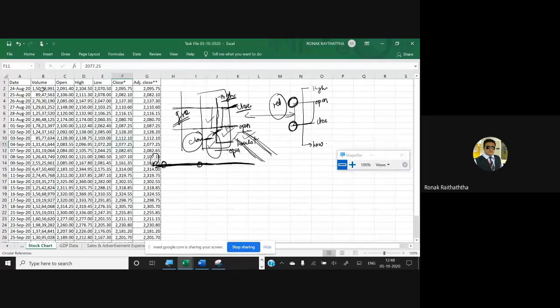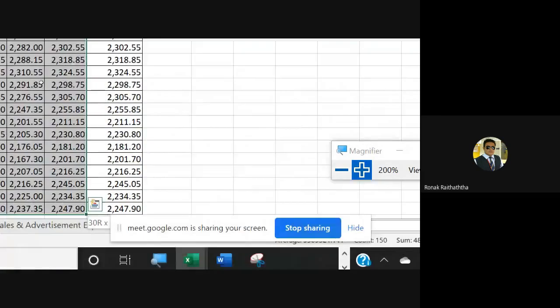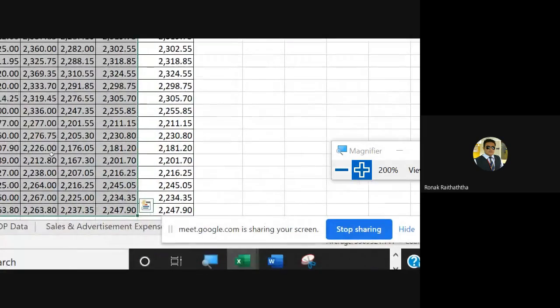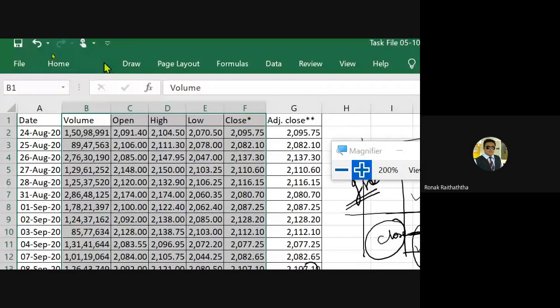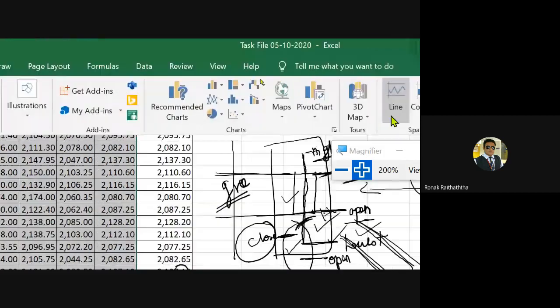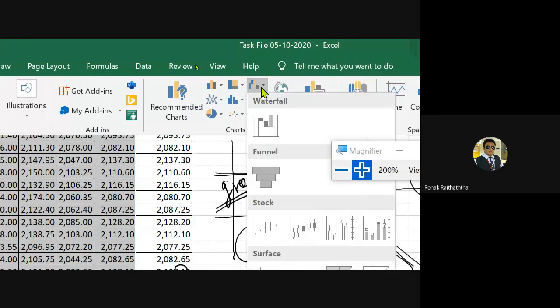So for the quantity, you must have the volume as well along with you. So starting from volume in this case, that is nothing but the number of shares which are traded on that particular day. So starting from volume to the close, I'm selecting it. Then I'm going to the insert tab, and in the insert tab, everyone must be able to see the stock charts. If you are not able to see, you may go to the other charts, and from there you may select it.